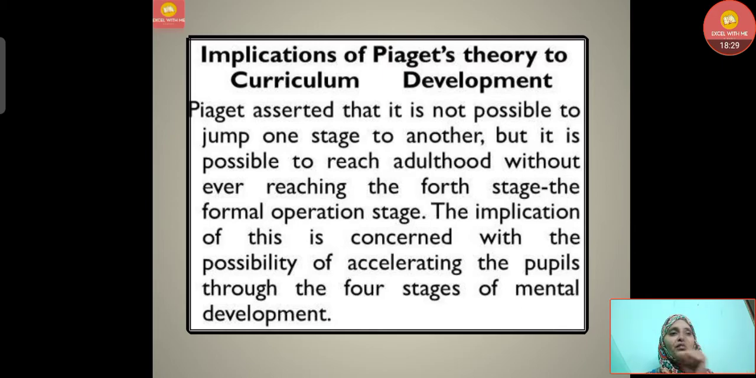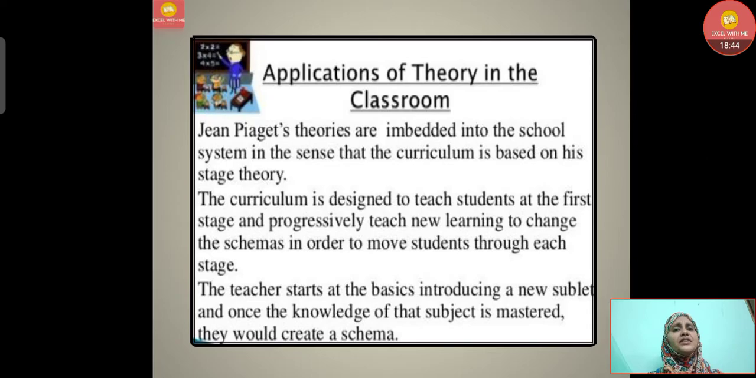We cannot jump from one stage to the other one. Here what happens, the stage of formal operation can come for a few children and it cannot come for a few others. They can reach adulthood. Then comes the applications of the theory in the classroom.